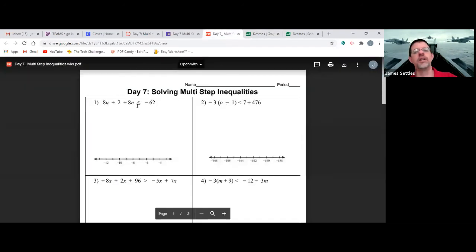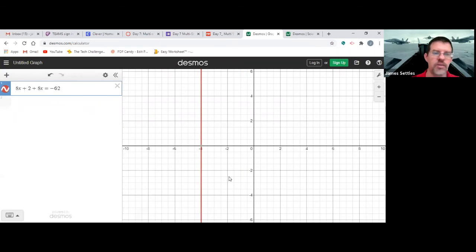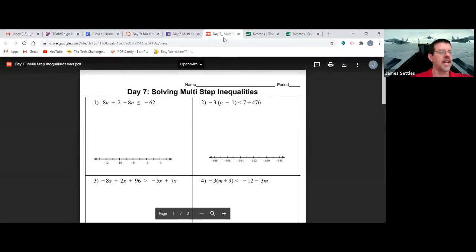Okay, so I want you to notice that this right here is using n's. We're not going to use n's in the Desmos. The Desmos can't take that. We're going to use x's. Okay, so anytime we type this in, we're using x's. So we're going to go 8x plus 2 plus 8x. Okay, so here we are putting the equal sign. We are not putting the greater than or less than symbol, all right? And then minus 62. And you can see this red line just popped up right there. And what number is it crossing through? -4.